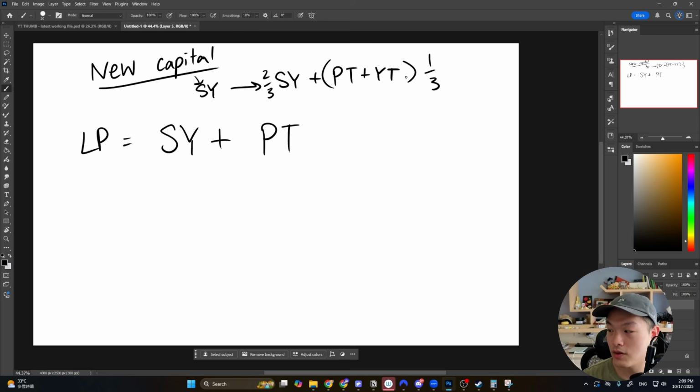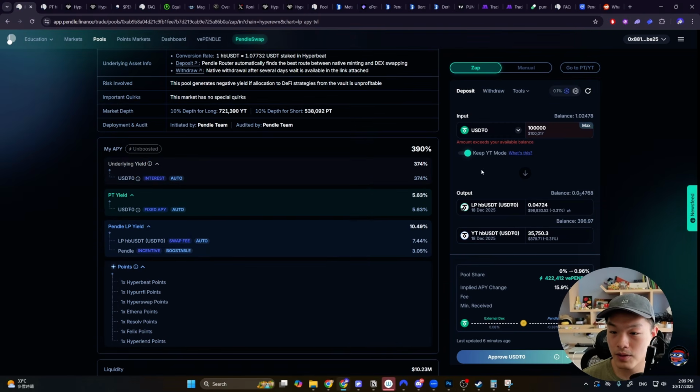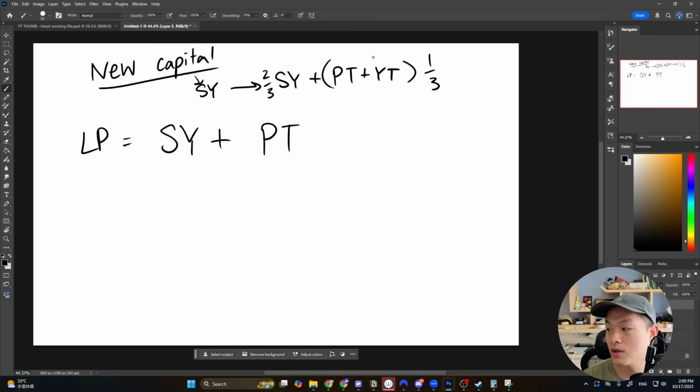And then normally, if you don't switch on this tab here to keep the YT, what Pendle does is automatically sell this YT for more PT. So they will sell your YT for PT. Then inside the pool, if you don't take it on, you would have a little bit more fixed yield compared to taking that option on, right?